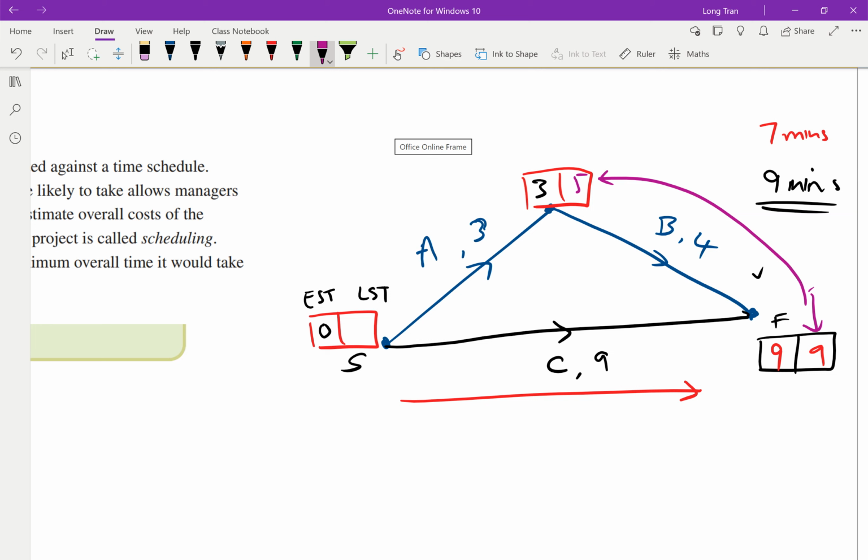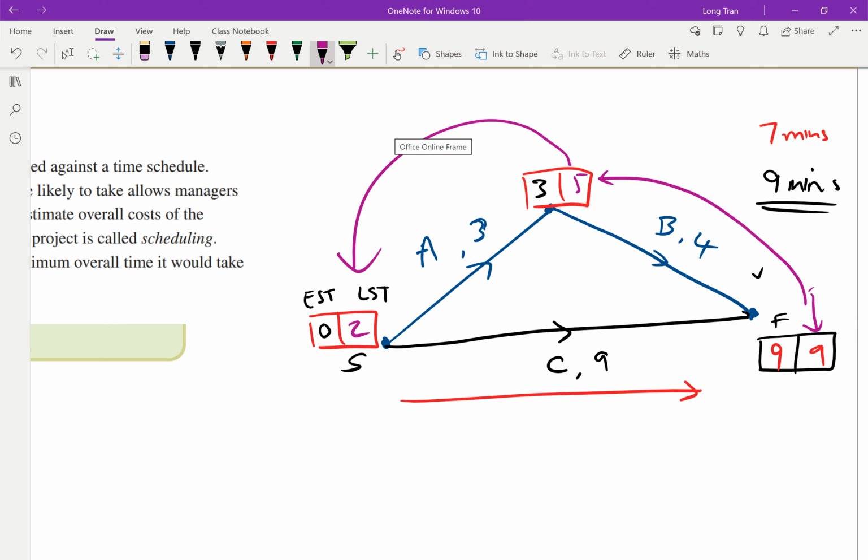because that's what your textbook's teaching you. They're teaching you to do earliest start time, earliest start time, earliest start time, pick the largest value. Once you've got them, then you can fill out all of these going backwards. 5 take away 3 gives me 2. So that tells me activity A doesn't have to start from the get-go. They can start at 2, and they'll finish at 5, and then activity B can start and still finish at 9.